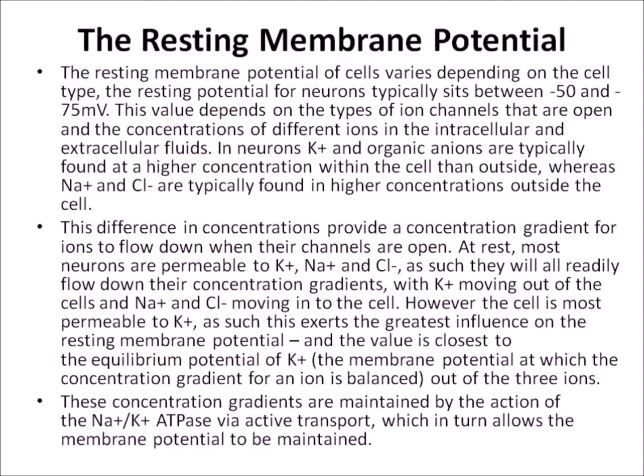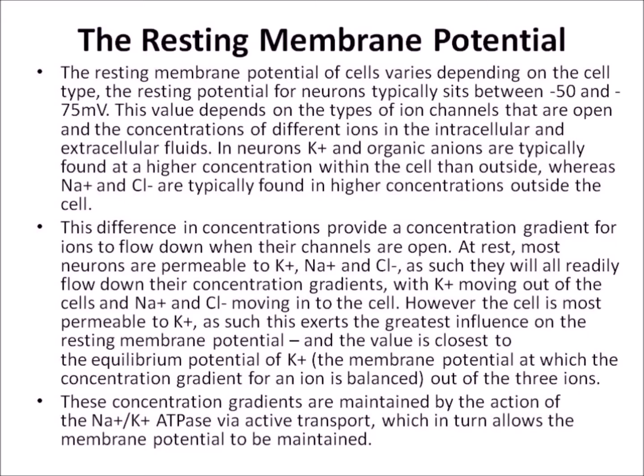In neurons, K plus and organic anions are typically found at a higher concentration within the cell than outside, whereas sodium and chloride ions are typically found in higher concentrations outside the cell. This difference in concentrations provides a concentration gradient for ions to flow down when their channels are open.